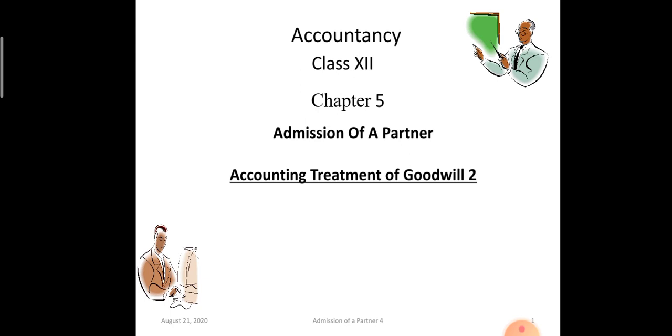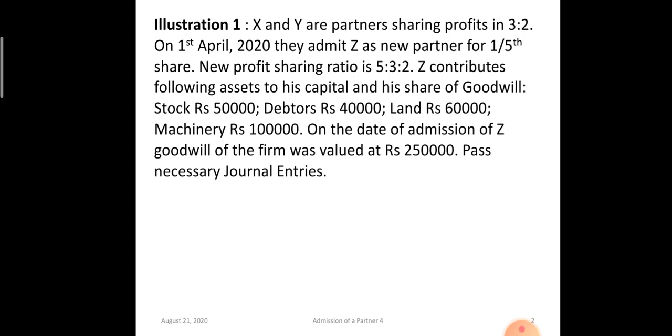Like when the partner is bringing assets for his capital and goodwill, when one of the partners is not able to bring his share of goodwill and the existing partner is gaining. Most of the questions which we did had existing partners sacrificing only, but here we will do one question where one of the existing partners is gaining, and then at the end we will solve one question relating to hidden goodwill. Now all of you read this question.